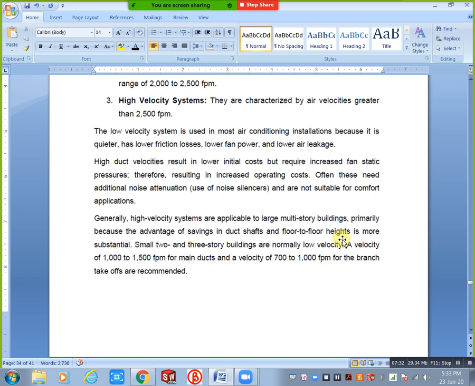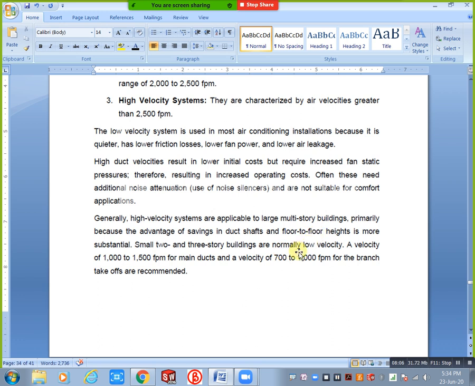A low velocity of 1000 fpm to 1500 fpm for main ducts, and a velocity for branch ducts, you will remember this point, okay. 700 to 1000 fpm for branch takeoffs are recommended, okay. This 1000 to 1500 is recommended for which one? Main duct. Whatever your main duct is running, you can mention for that. And for branches, for branch purposes you can maintain this velocity 700 to 1000 fpm, okay.